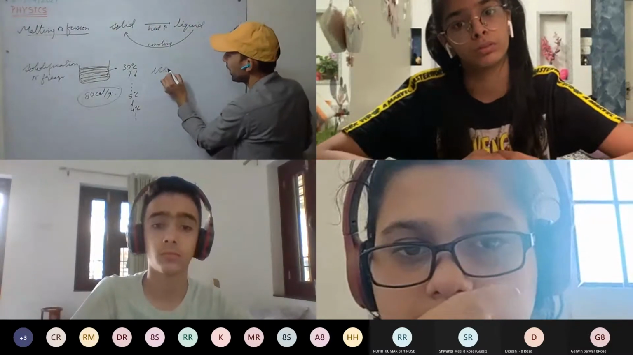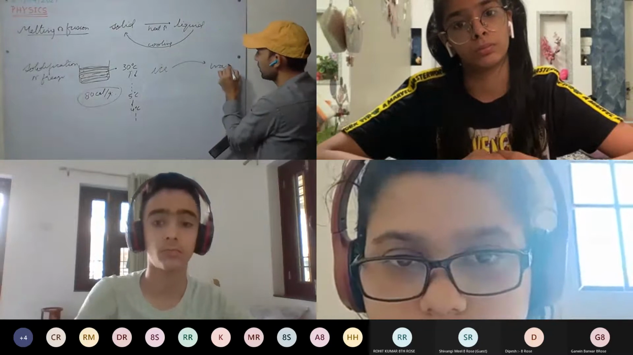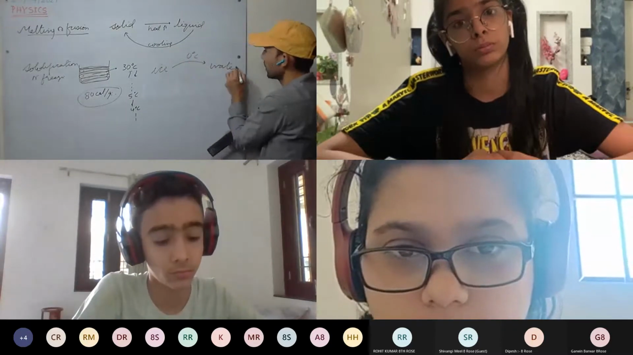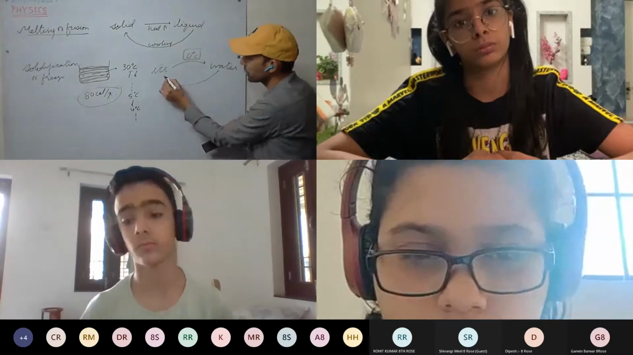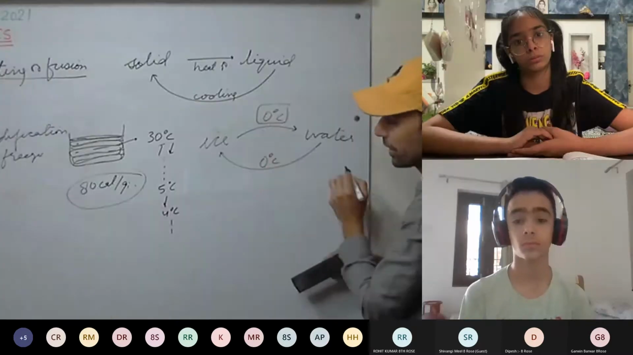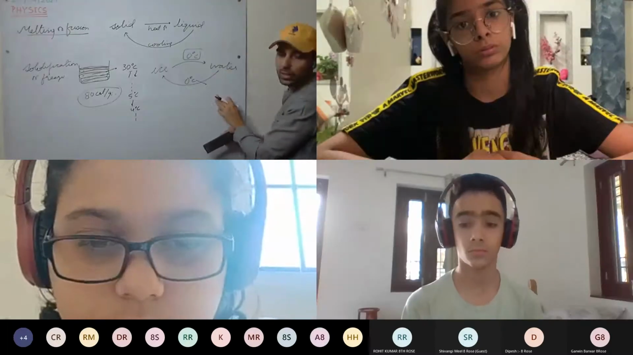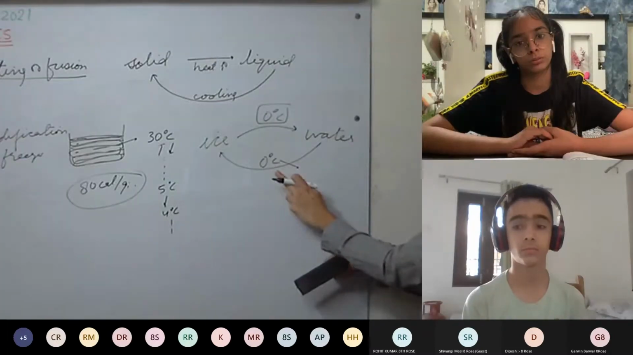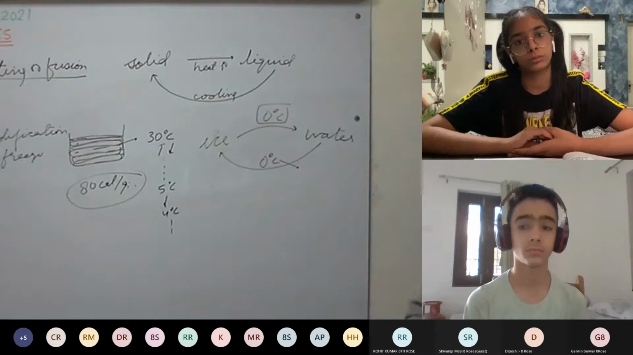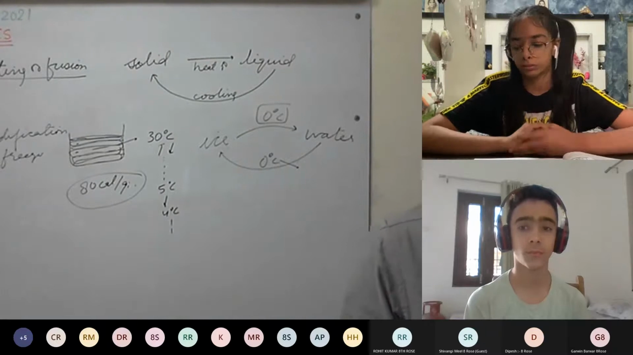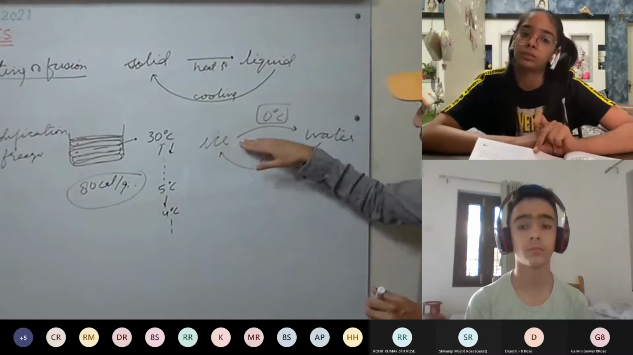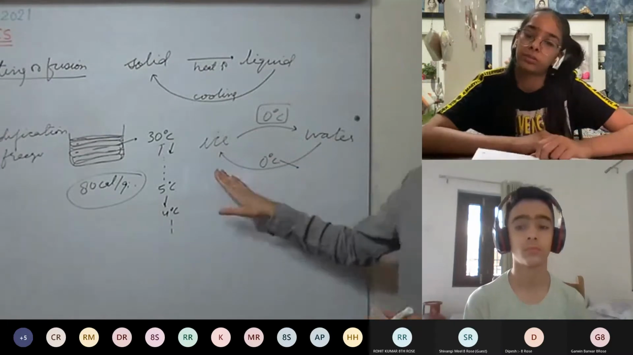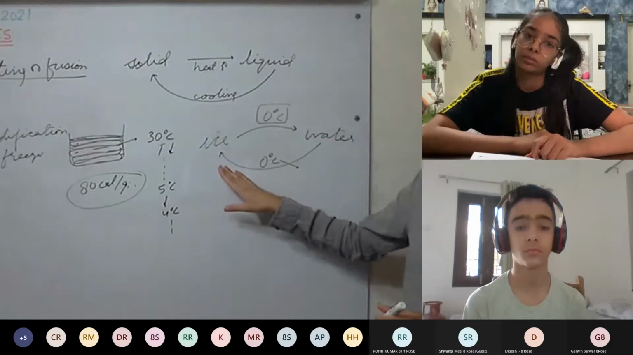So see here, for example, we have water. First we discussed melting. Ice melts to water at 0 degrees Celsius. So what is the melting point? 0 degrees Celsius. And on cooling, water converts to ice at 0 degrees Celsius. This is the freezing point. You can see the melting point and freezing point are the same. And the latent heat for melting and latent heat for freezing are as well the same.